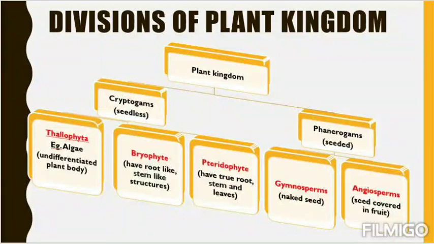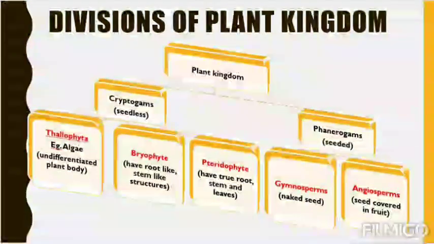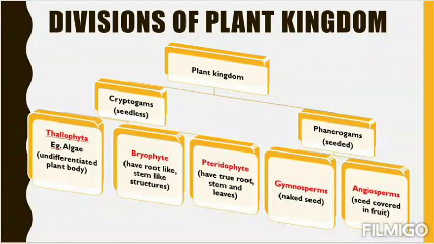Then pteridophytes have true root, stem and leaves, so that is quite complex compared to thallophytes and bryophytes. So cryptogams include three divisions: thallophyta, bryophyta and pteridophyta. Thallophyta are the simplest and pteridophyta the most complex.